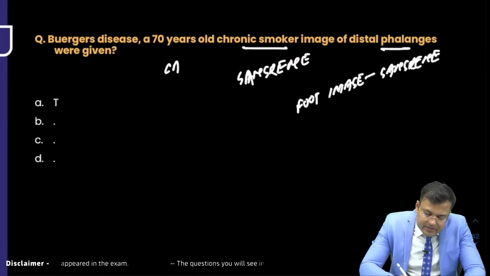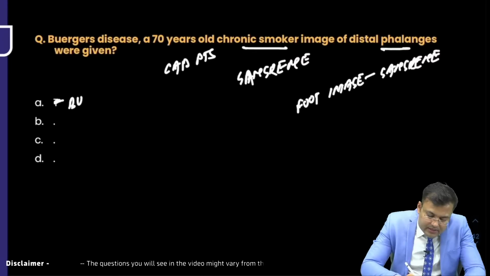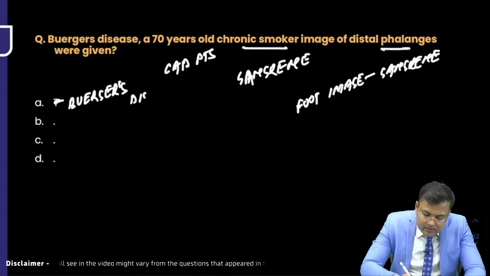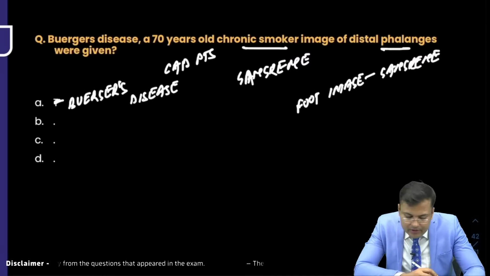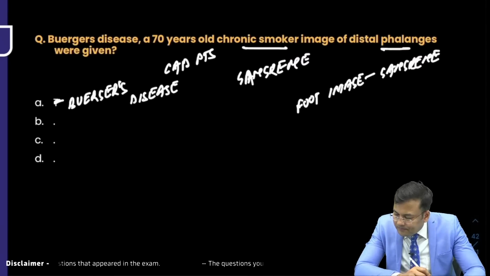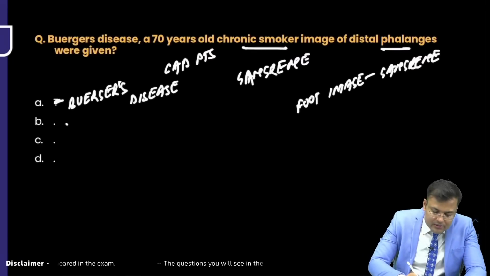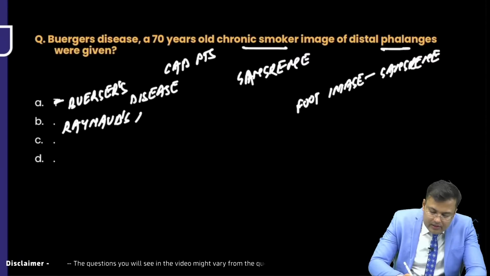Coronary artery disease, CAD patient. Burgess disease, one option. Raynaud's disease.